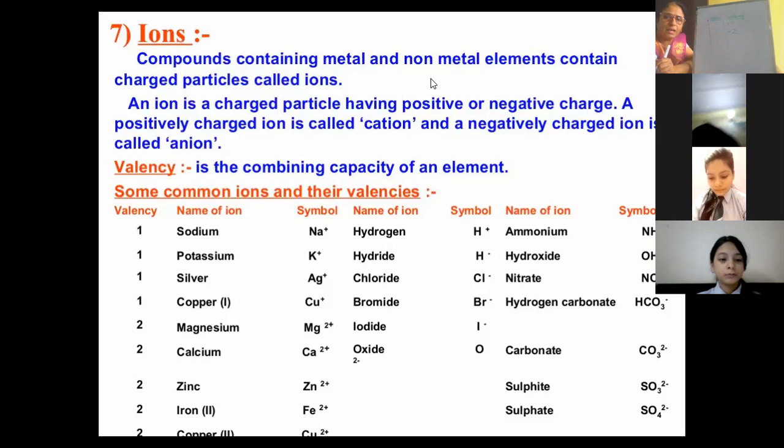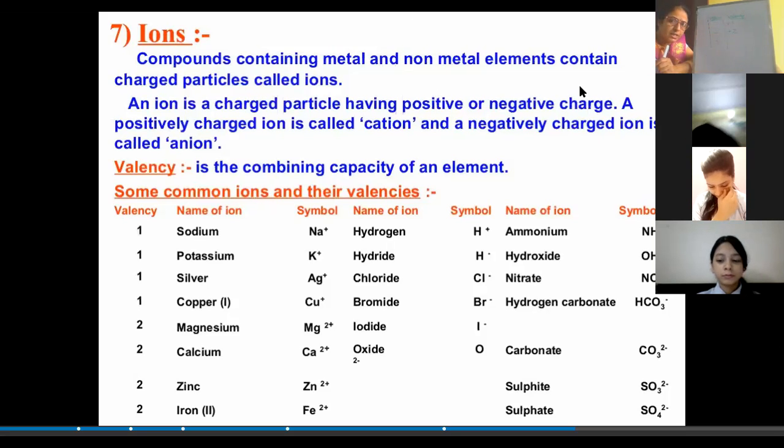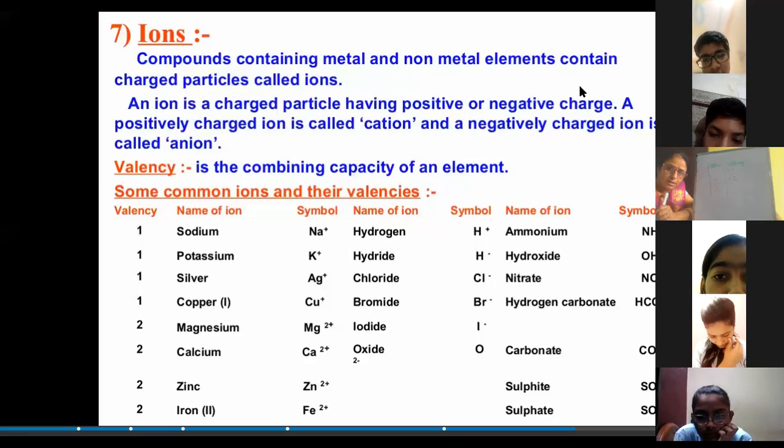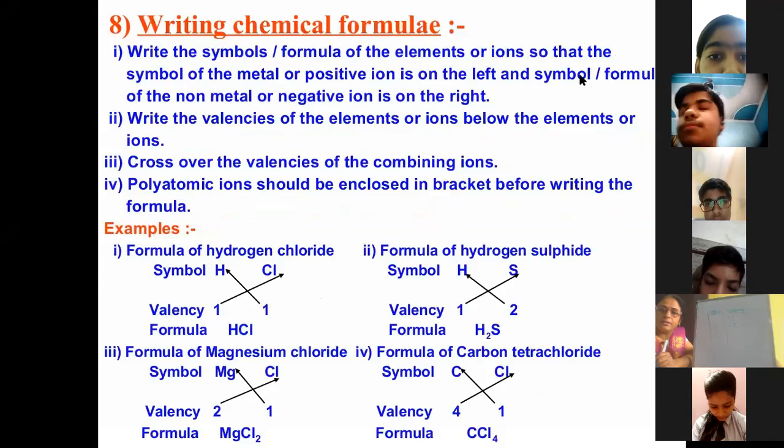What will be the valency of this one? Just raise your hand, I will ask the questions. Who knows the answer? Just raise your hand.